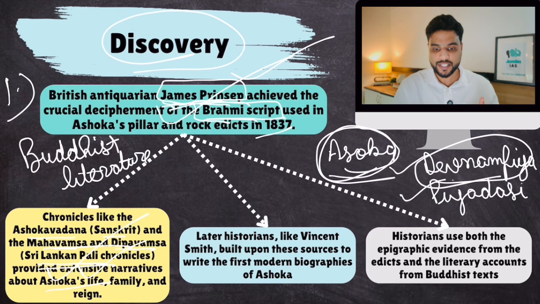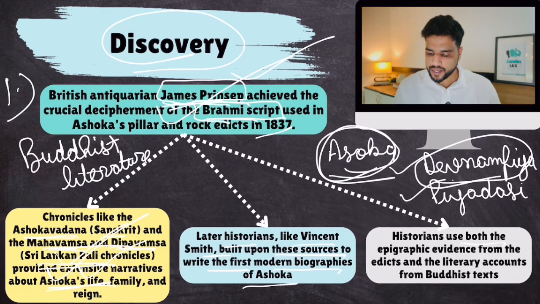So remember James Prinsep, remember Ashokavadana, Mahavamsa, Deepavamsa, which talk in detail about Ashoka. And that's how we were able to make this connection that these pillars and this person who is mentioned in these documents, he's one and the same person. Okay, that's how he was discovered. Later historians like Vincent Smith built upon these sources to write the first modern biographies of Ashoka.